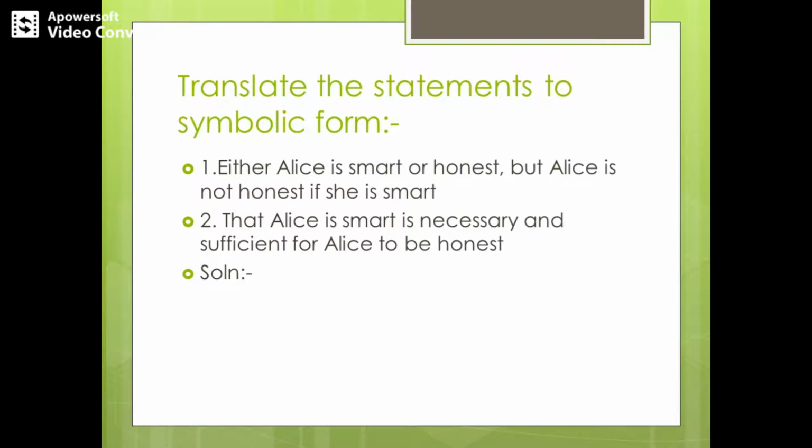So let's see the solution. The first one we have told is P XOR Q and, if she is smart, P implies negation Q, correct? And for the second question, we have told P biconditional Q. You should know each symbol's synonyms as well as its way of representation. Only then will it be easier for you to transform any statement into its symbols.